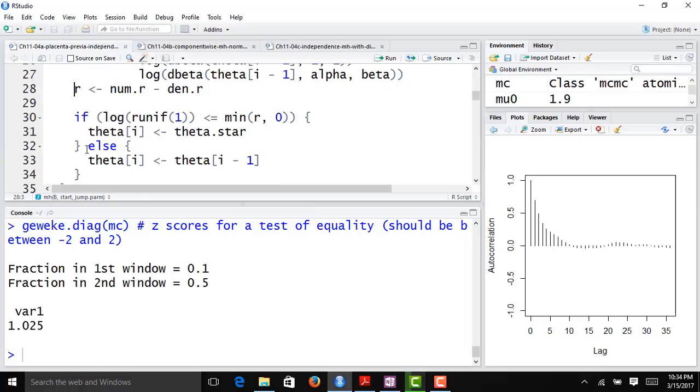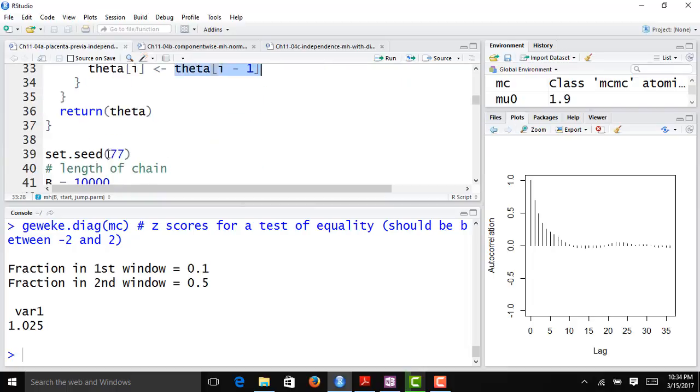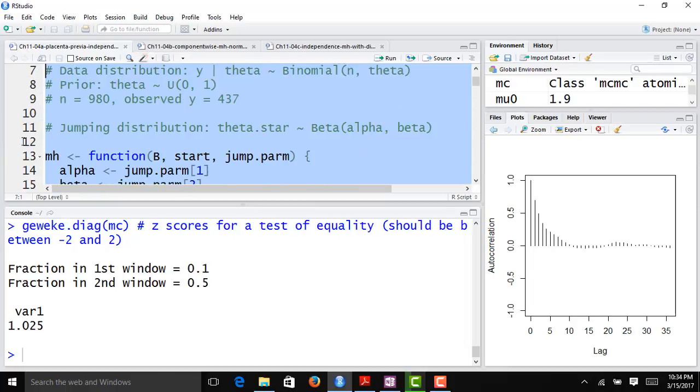And now I need to decide based on that acceptance ratio whether I should accept the currently sampled value. So I take a value from a uniform 0-1 distribution, I take the log of that value, and I'm going to accept it as long as that sampled value is less than or equal to the minimum of r and 0. If I accept it, then my current value of theta is set to be the value I sampled, theta star. Otherwise, I'm going to keep the previously sampled value, theta i minus 1. So that's my function that I use to implement my independence chain.